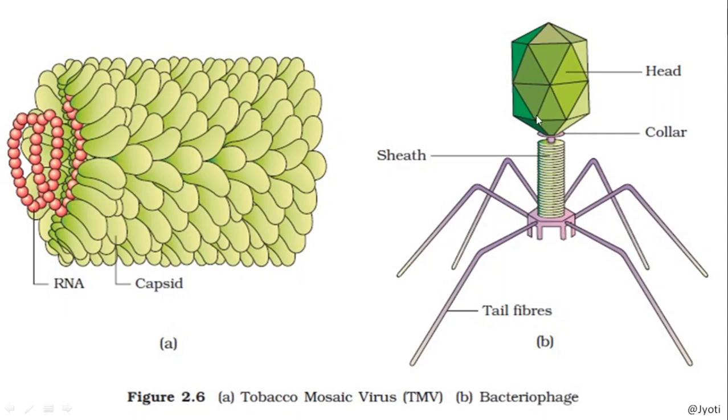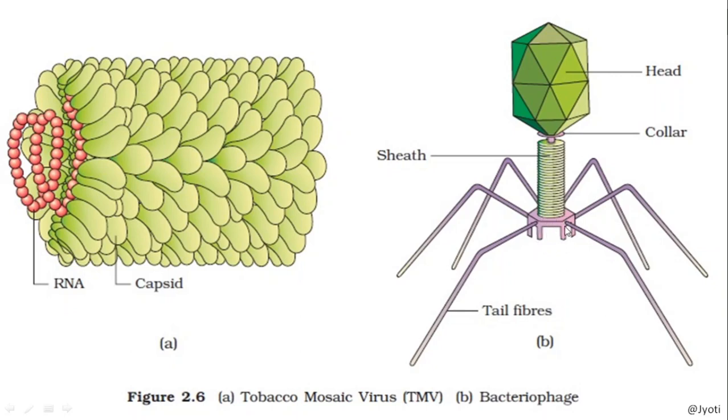So head is hexagonal here in this case. They may be of different shape. Hexagonal, it has a protein coat. The whole external structure is covered by a protein coat. Then this part is called polar. The neck region is polar, and here a sheath is present, that is protein sheath. This is hollow. The genetic material DNA is present inside it, and when it infects, then the DNA passes through this sheath and is released into the host through this.